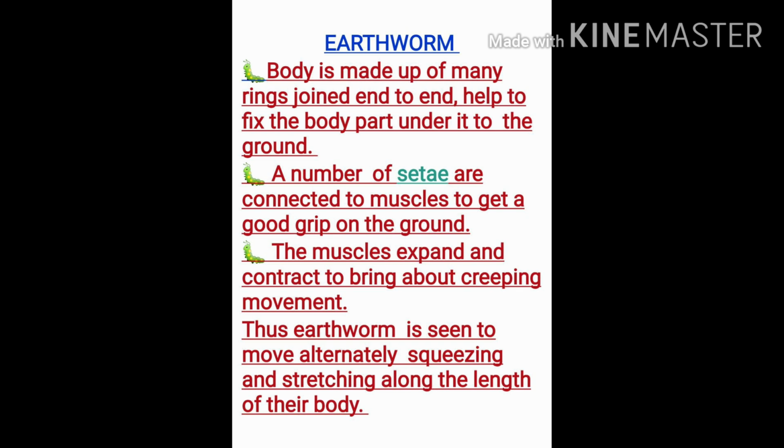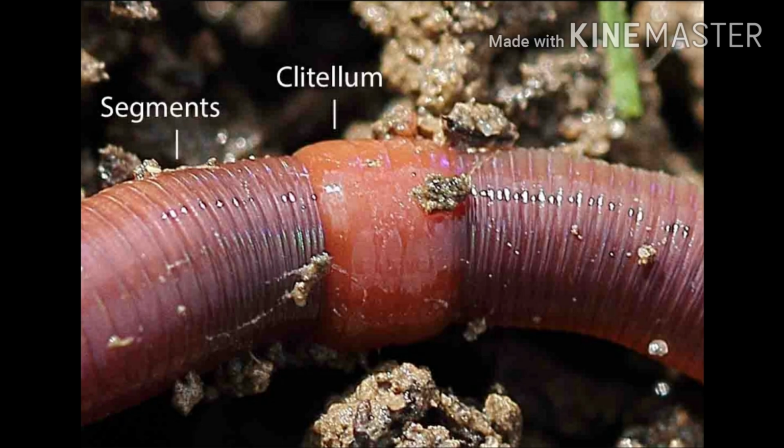In addition to this, there are setae, which are the locomotory organ of this organism. These are projections under the body of this animal which help in making a good grip to the ground. So the muscular body along the rings contracts and relaxes.